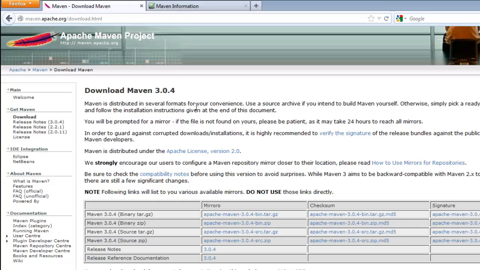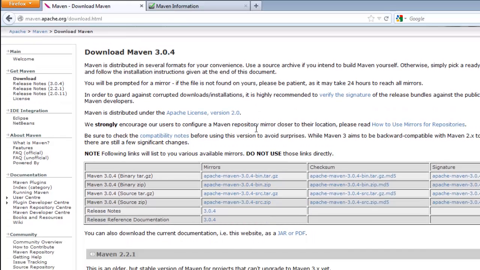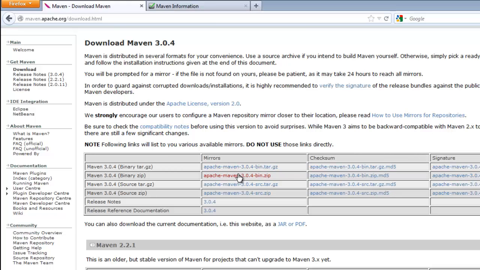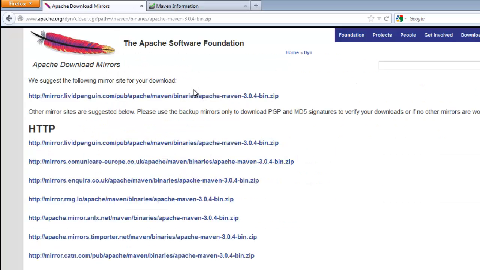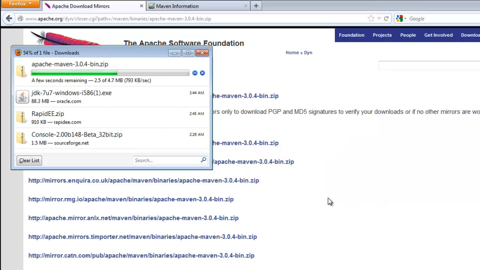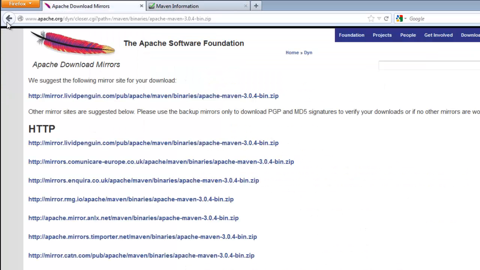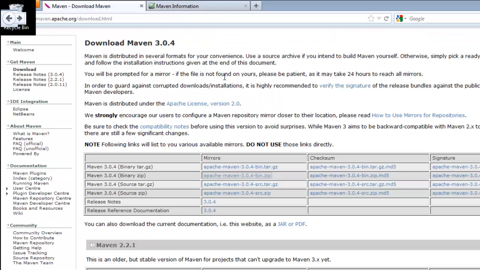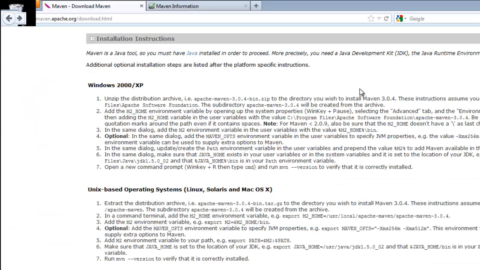So I'm going to install Maven 3.0.4. So let's get hold of the download. Let's save that. And then let's find the instructions for what we have to do. So here we go. We scroll down the page, we find the installation instructions.